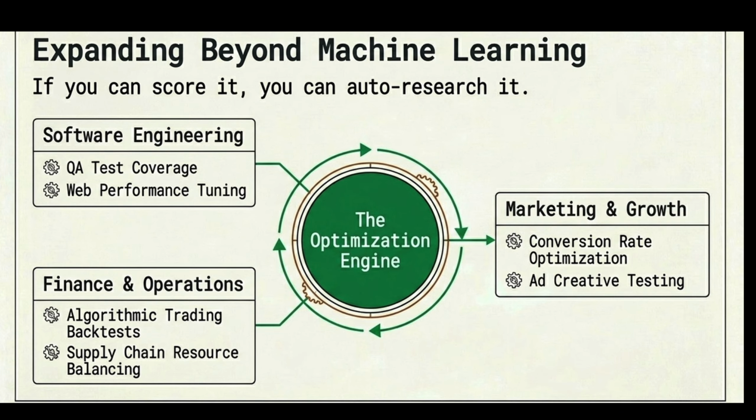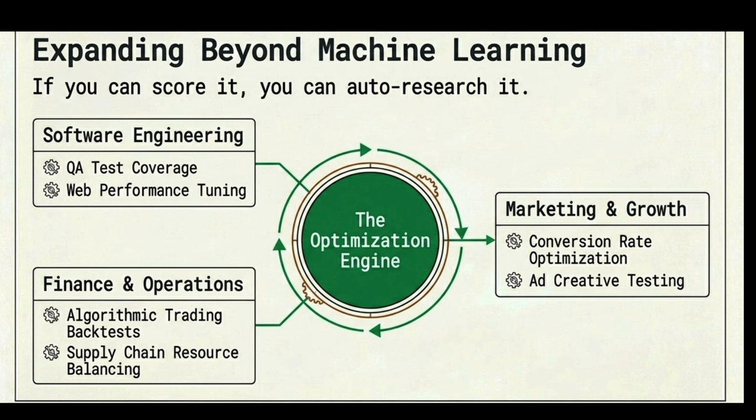And the beauty of this overall auto research is its versatility. You can apply it to any machine learning problem, software engineering optimization, finance and operations, marketing and growth. As long as you can define a metric, auto research can optimize it. So essentially, what we are seeing is a shift from humans doing experiments to AI agents continuously improving systems on their own. And this could fundamentally change how we build and optimize models in the future.